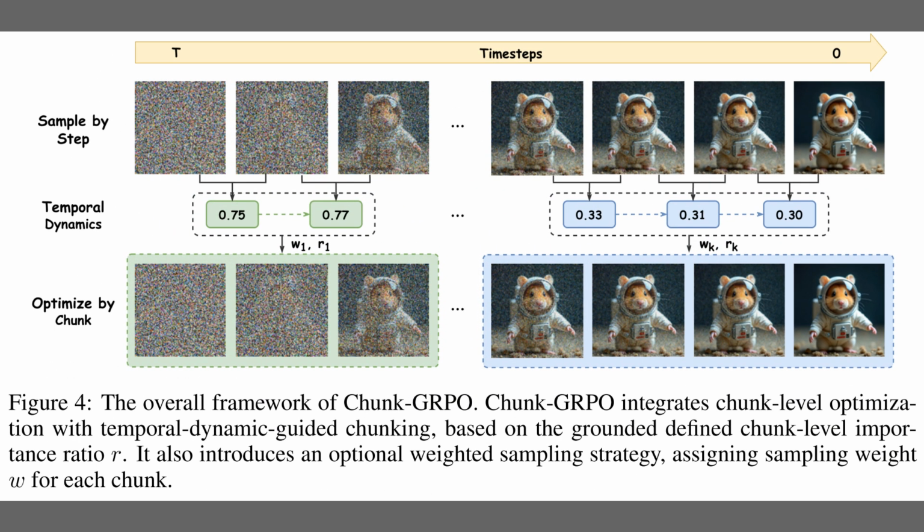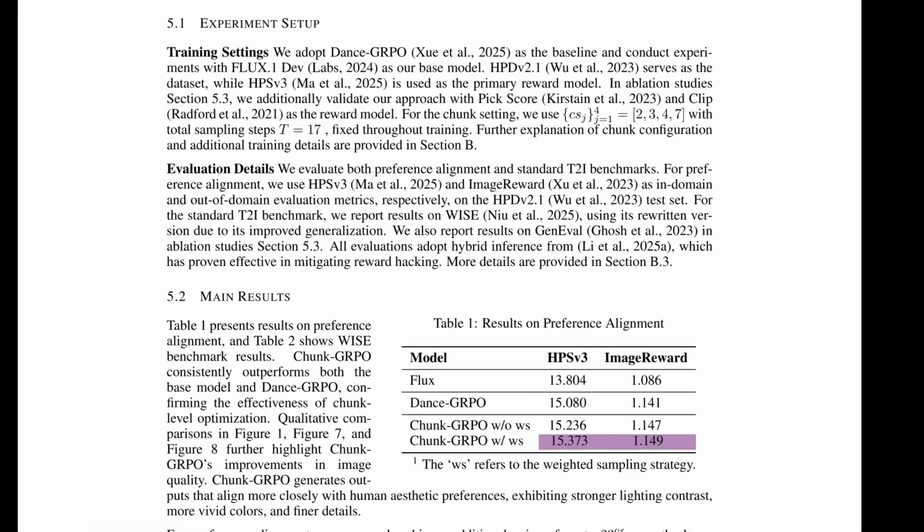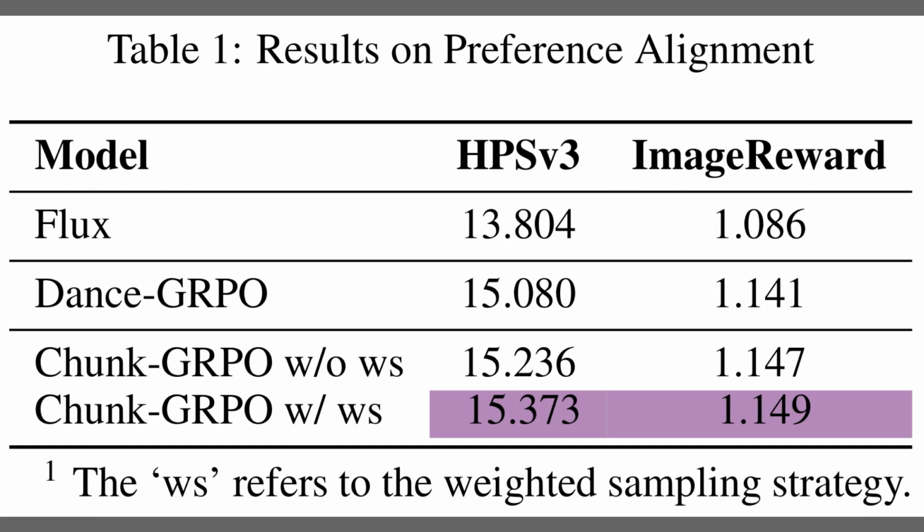Figure 4 presents how chunk-level training fixes it. The top row samples by step, while the middle row measures temporal dynamics that segment the timeline into coherent chunks. The bottom row then optimizes each chunk with an importance ratio, which compares how likely the chunk is under the new policy versus the old one. An optional weighted sampling scheme prioritizes influential chunks, so training focuses where changes matter most. So Figure 4 presented how chunk-level training fixes it.